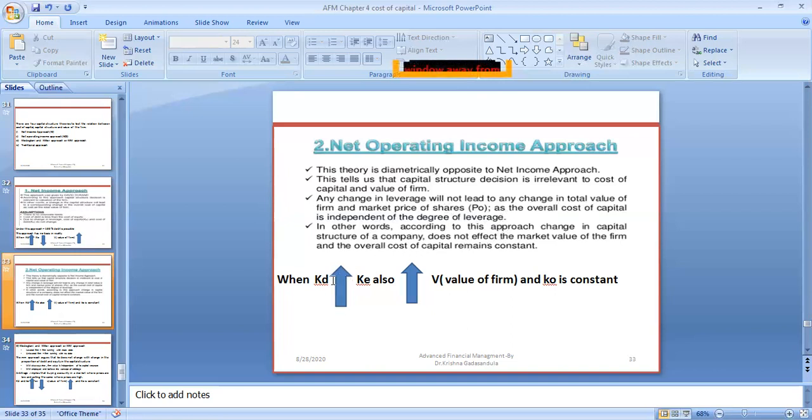Here, when cost of debt increases, cost of equity also increases, because when you are paying more interest, equity shareholders also expect more returns. So the value of the firm is constant. That is his argument under the net operating income approach.